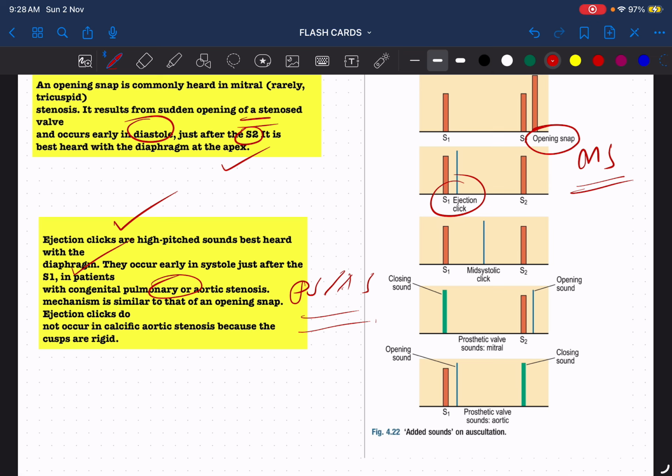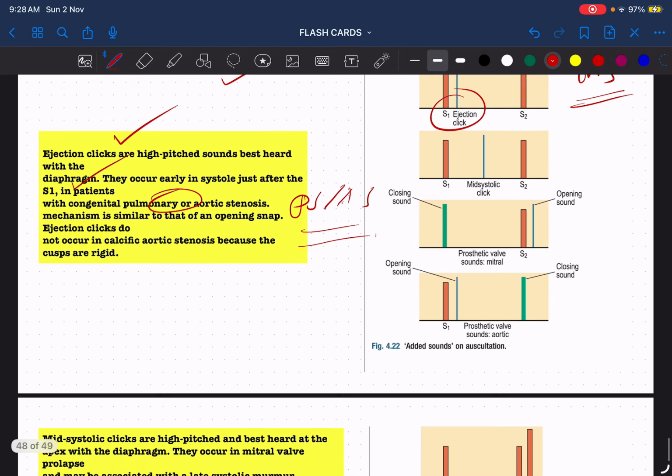Since in calcific aortic stenosis, what happens? The cusps are so rigid, they are calcified, so the opening will not be smooth. It will be hard, it will be gradual only, it is not spontaneous opening. So that is why the ejection click is absent in case of calcific aortic stenosis.